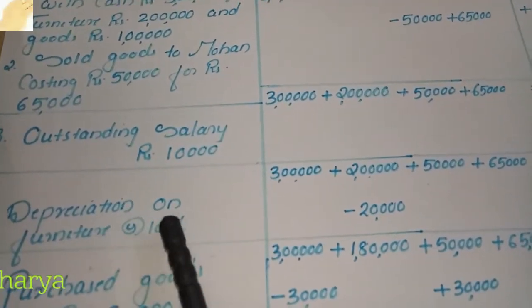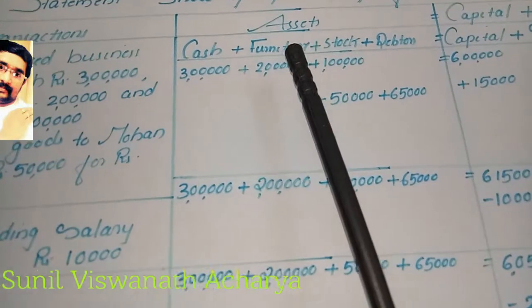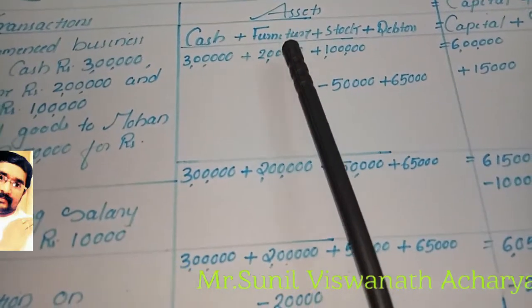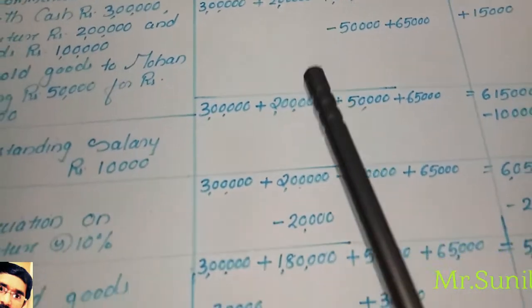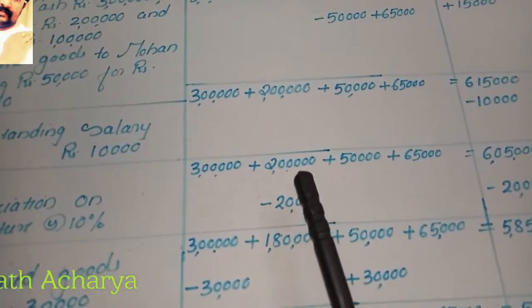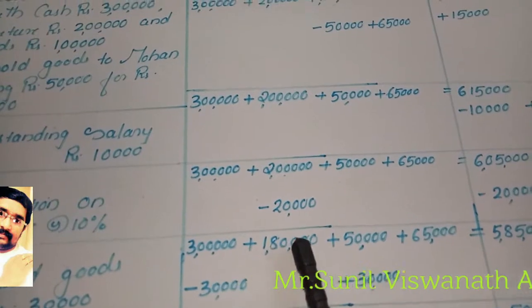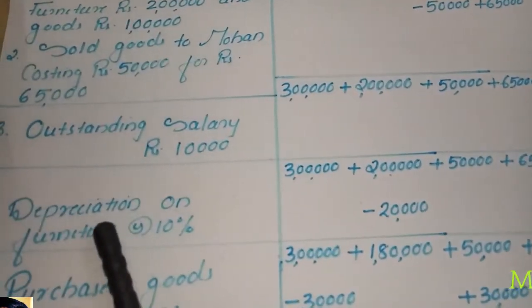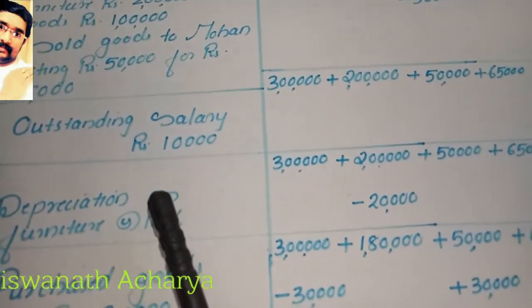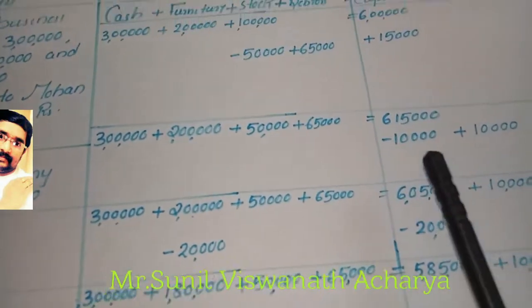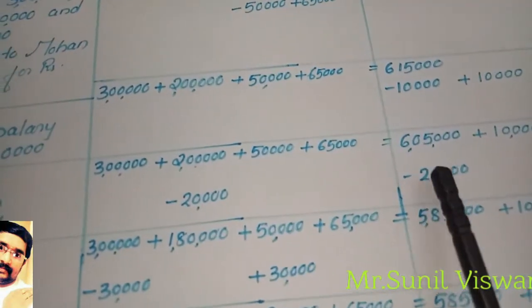So depreciation on furniture 10%. Depreciation means decrease in the value of assets. So furniture value is decreased by 20,000. So 2 lakh minus 20,000, now furniture value is only 1,80,000. I already said depreciation is a non-cash expense. Expense will always affect the capital, so capital will decrease.